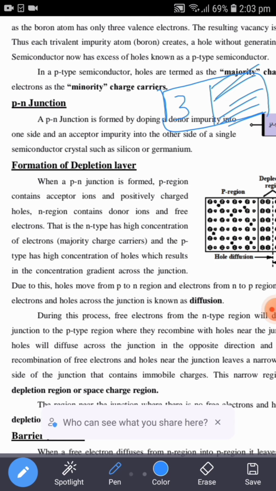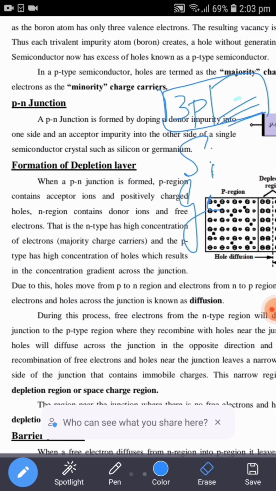That is, either we can take silicon or germanium as the base. Upon this base, half of this crystal will be masked. I mean, half of the crystal will be closed and another half will be exposed to trivalent impurity atoms. As soon as these trivalent impurity atoms are added to these semiconductors, P type of semiconductors are formed on one side of these semiconductors.